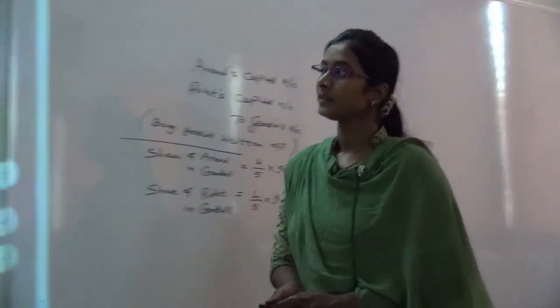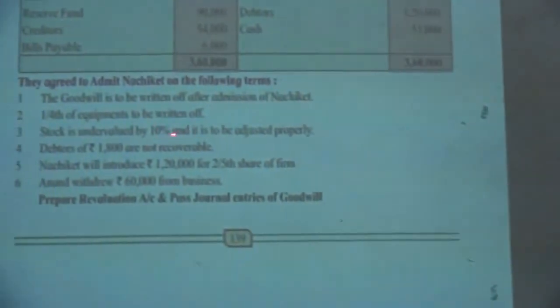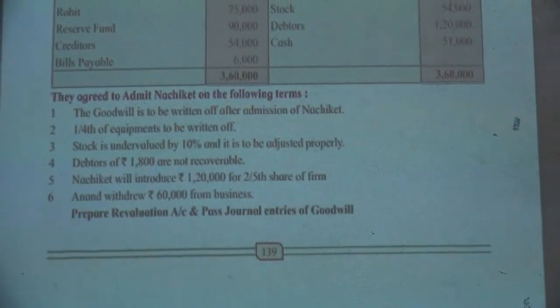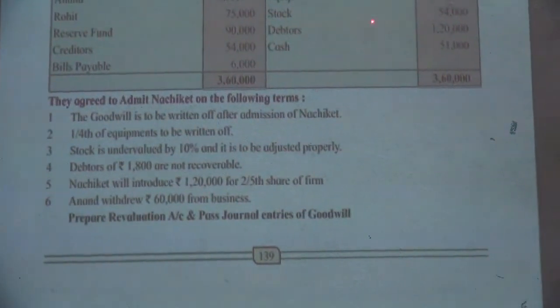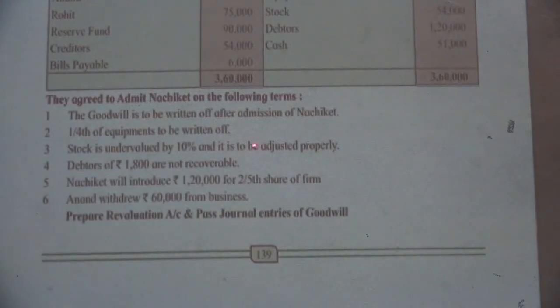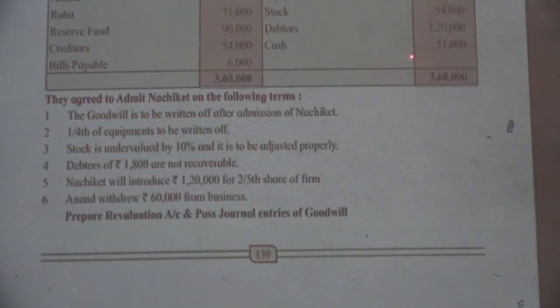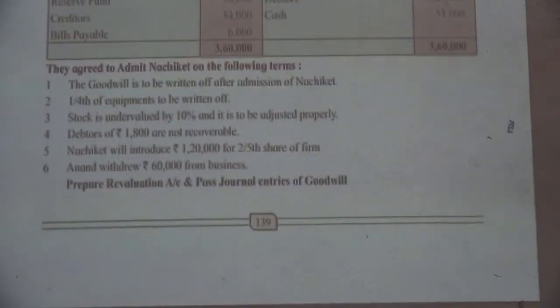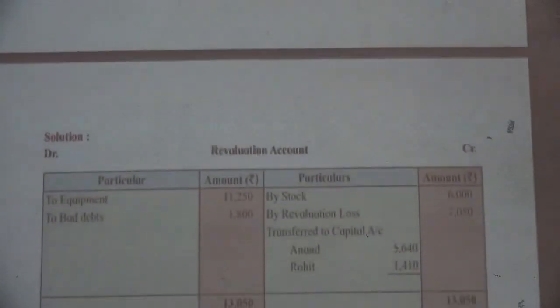Then let me see the second adjustment. 1/4 of equipments to be written off. In the balance sheet, equipments appear by rupees 45,000. Its 1/4 part is to be written off. That means 1/4 amount of 45,000 is to be deducted from books of accounts. This deduction will be the loss for the partnership firm. That's why it will be written on debit side of revaluation account. So we have not prepared balance sheet, so we are not going to show the second effect.